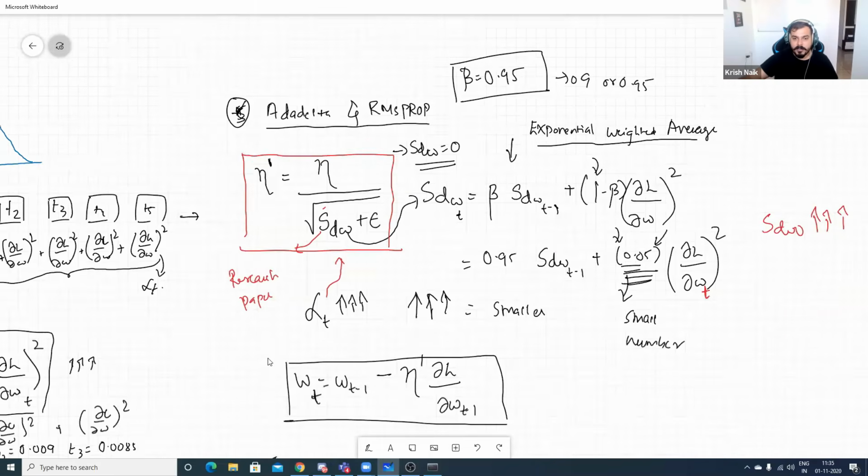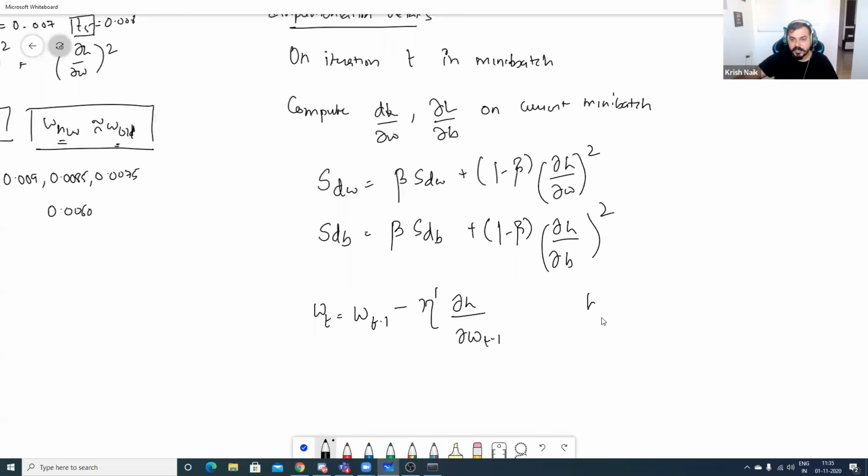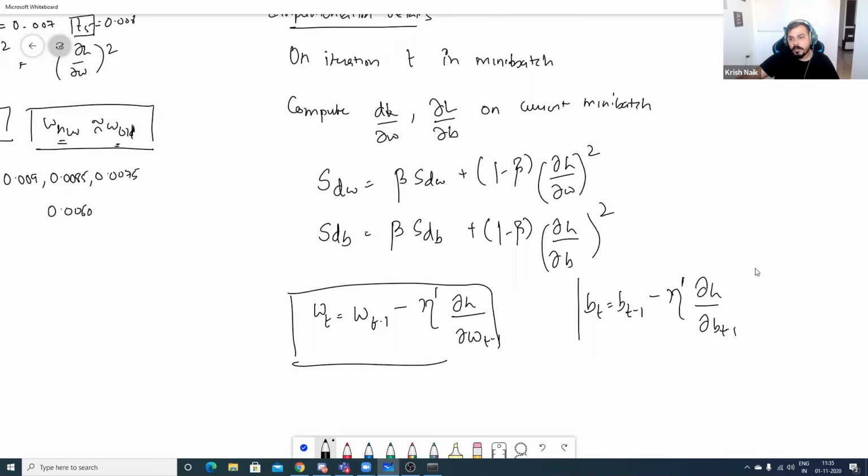And similarly, my bias parameter will change as bt is equal to bt minus 1 minus this, the derivative of loss with respect to bt minus 1. Okay. So this is my whole algorithm, how the weight updation will happen.